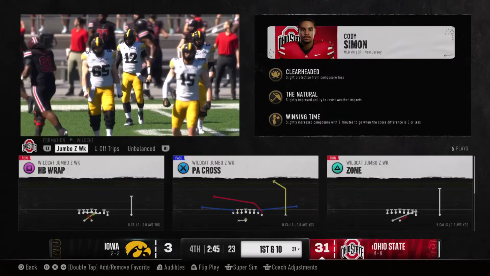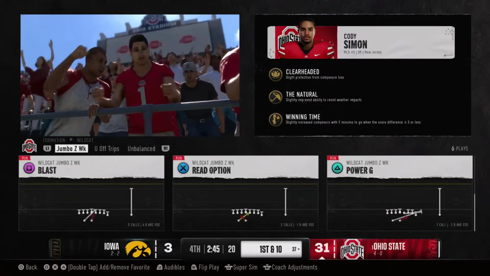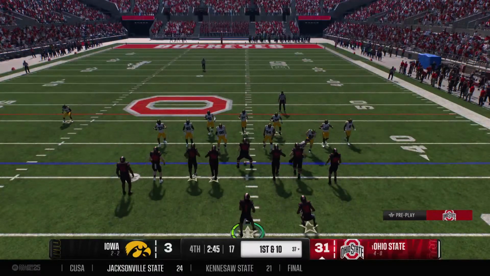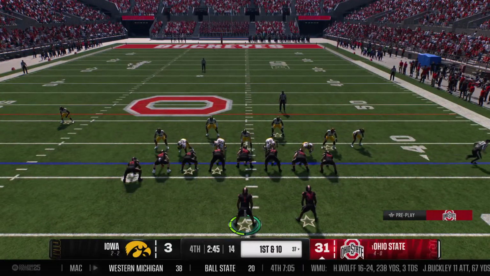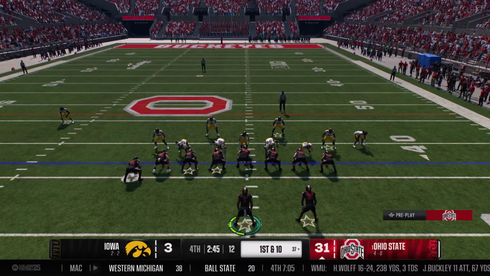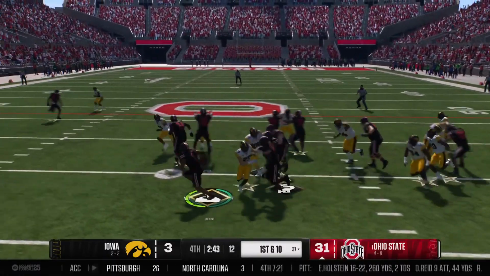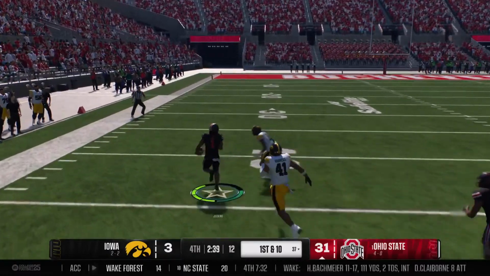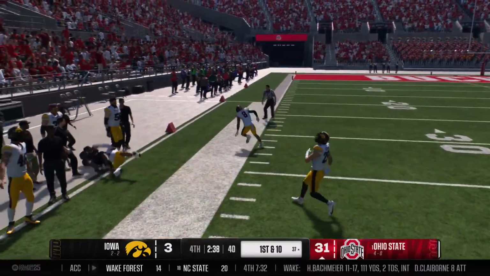Heat up them pass rushers, bring in them DBs. That's what I'm doing in this situation. When I got the lead by a couple scores late in the ball game, in the fourth quarter, I'm going to rush the passer like crazy. I'm going to put all those DBs back playing the pass. That's what happened. Great job understanding they're going to have to take shots. We get the interception. This one's almost over.